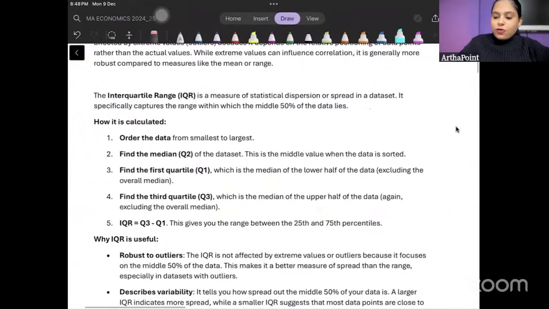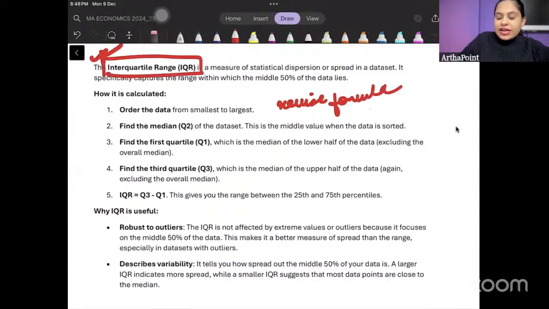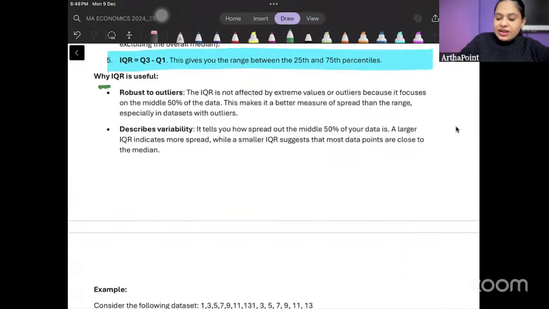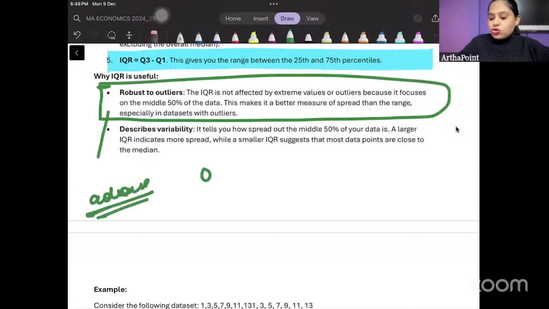These are some of the formulas, beta. You will revise these. Revise the formulas. So the formula of interquartile range is Q3 minus Q1. Okay? And it is very less affected by outliers. This is an advantage of it. And what is the interpretation of Q3 minus Q1?